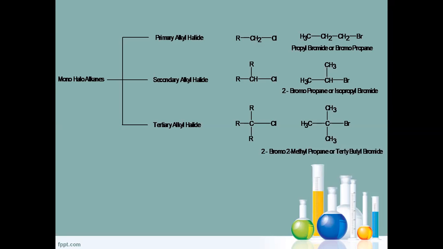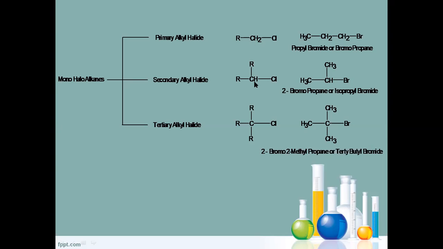If the halogen is attached to a primary carbon, it is called a primary alkyl halide. If it is attached to a secondary carbon, it is called a secondary alkyl halide. If the halogen is attached to a tertiary carbon, it is called a tertiary alkyl halide. What is a primary carbon? A primary carbon is the carbon which is linked with one alkyl group.